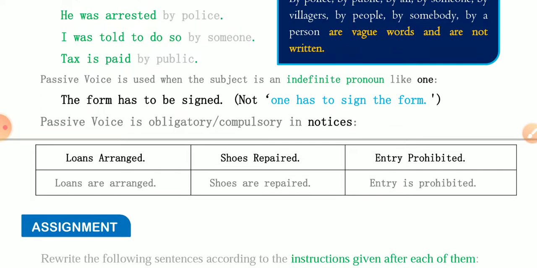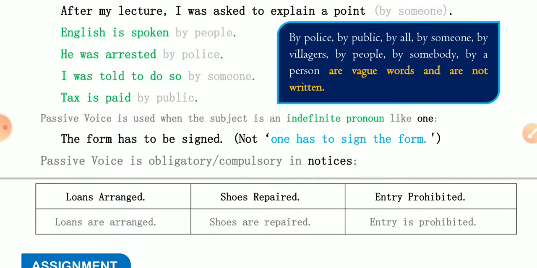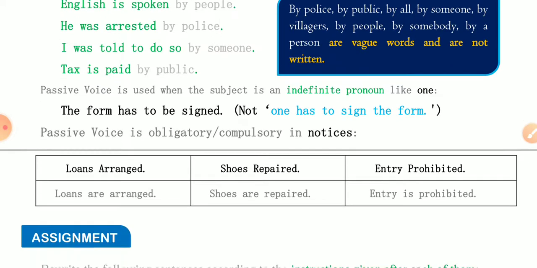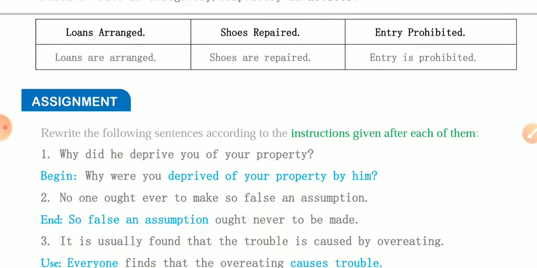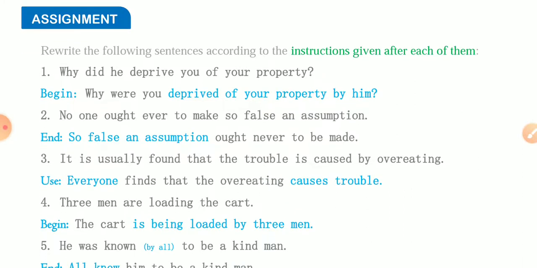Okay, so I hope you would have understood about the passive voice. Let's see the assignment which is given in our book. Here let's see first, why did he deprive you of your property? Now they are giving our instruction: begin, why were you?